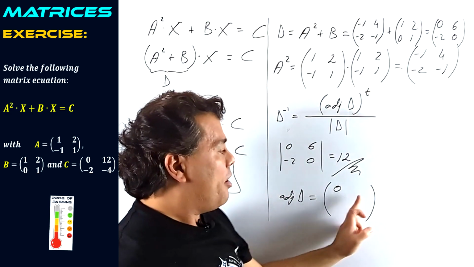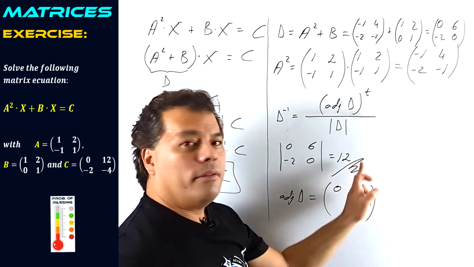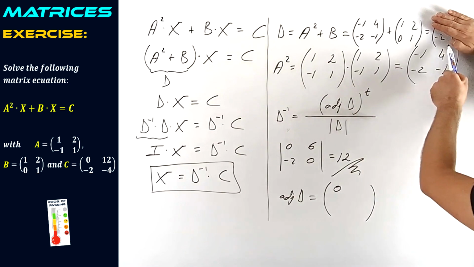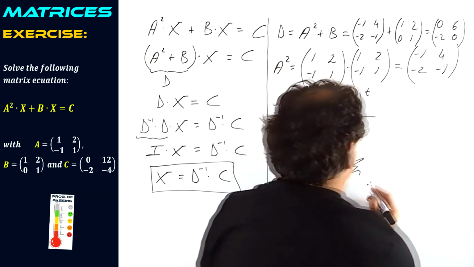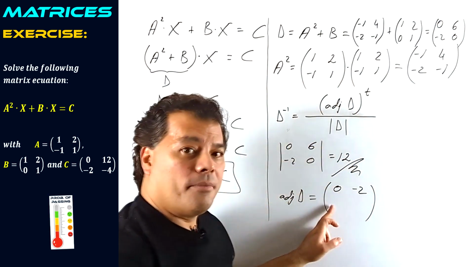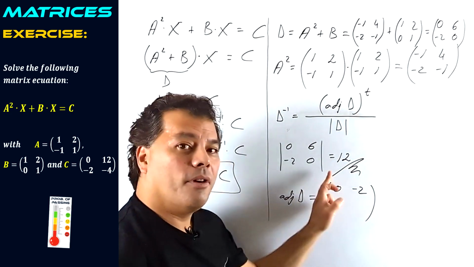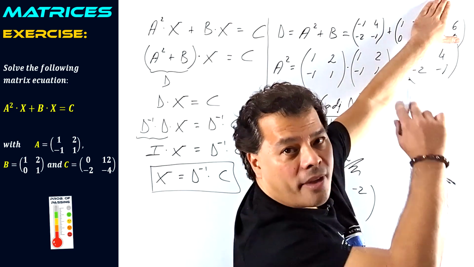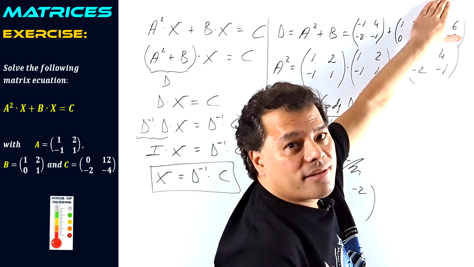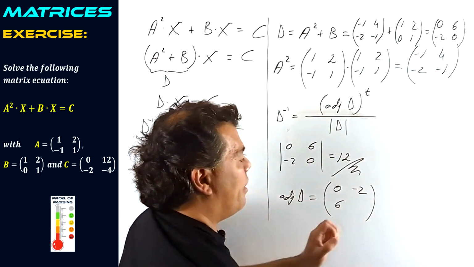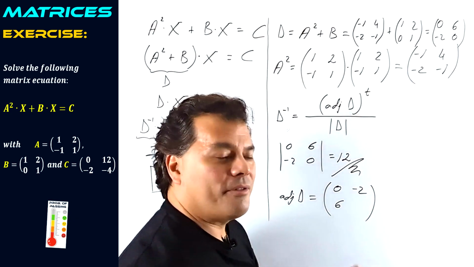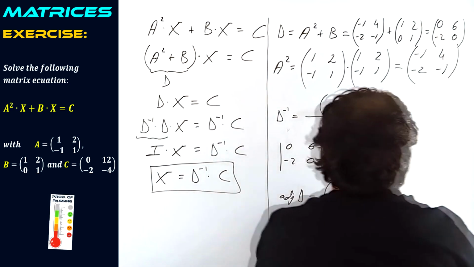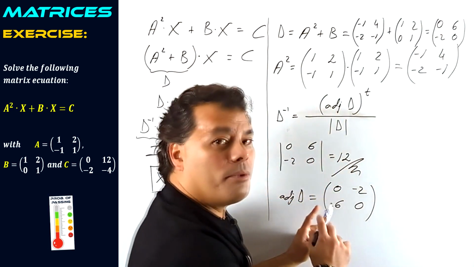Okay? Second position, row 1, column 2. Let's remove row 1 and column 2. Negative 2. Third position, row 2, column 1. Let's remove row 2 and column 1. Can you see this 6? And finally, row 2, column 2. Let's remove row 2 and column 2, and this 0 is the result for this position.